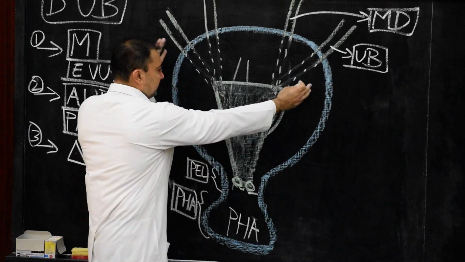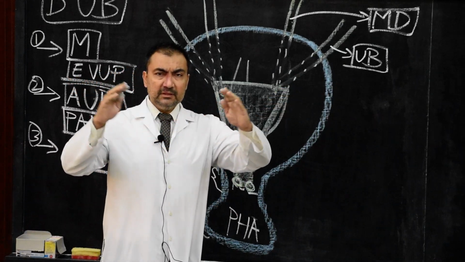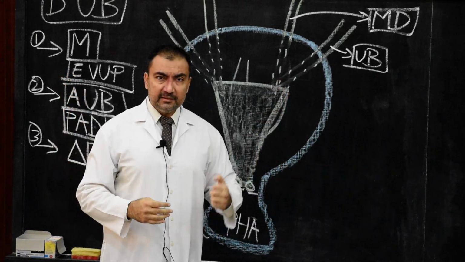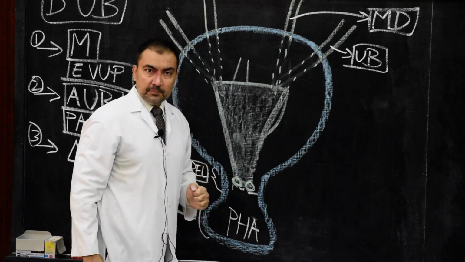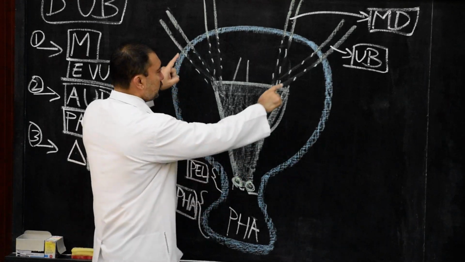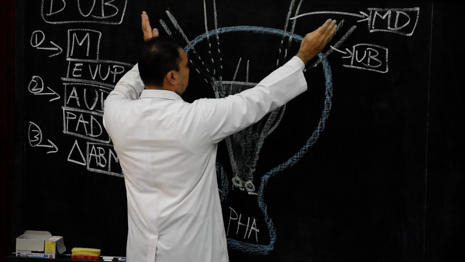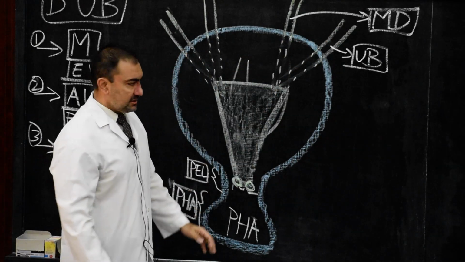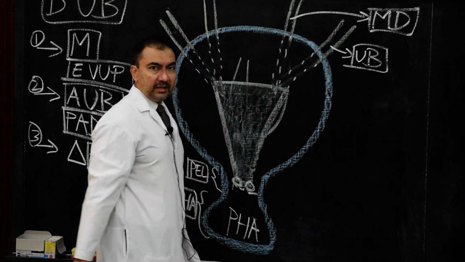Because of the increase in size of the bladder at this point, that is the vesico-urethral part, what will happen is the two ureteric buds will shift in the superior and lateral direction. They are shifting in the superior and lateral direction, so therefore they will have independent openings.